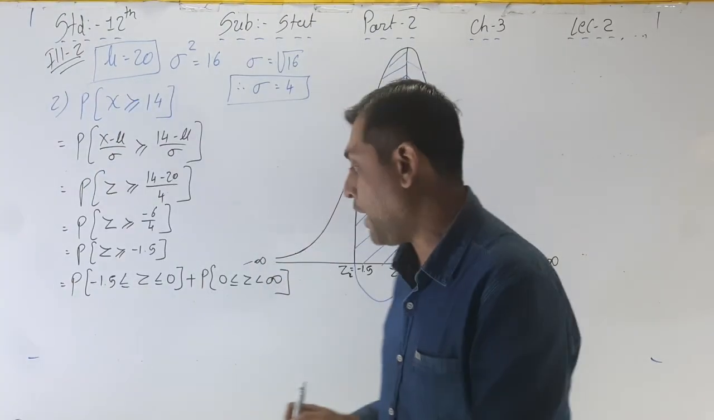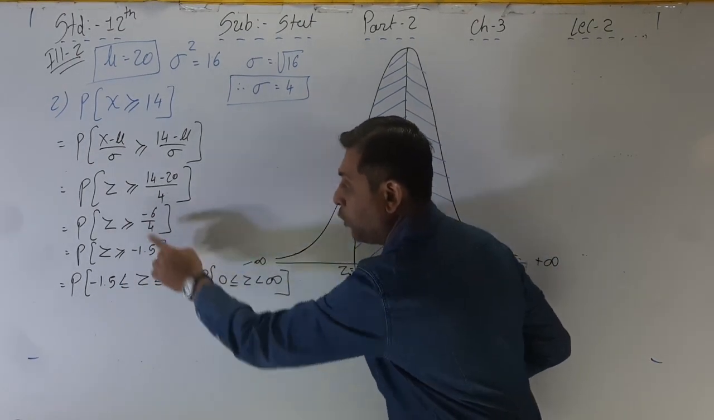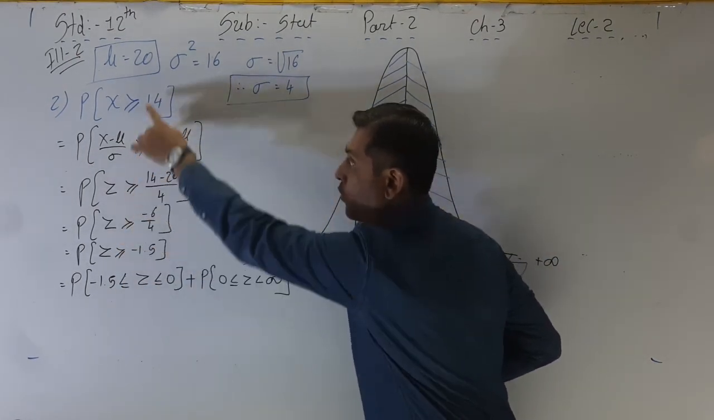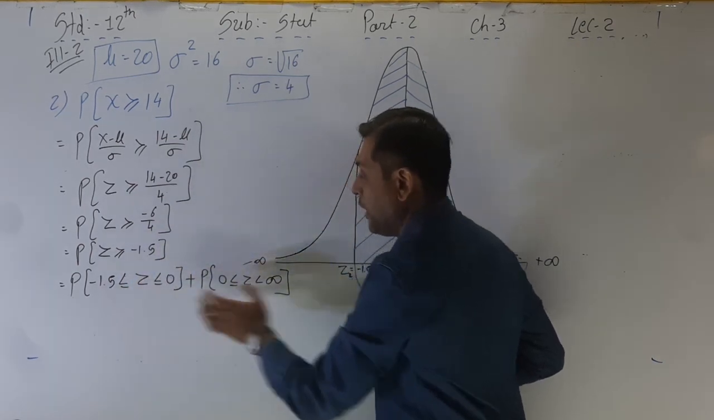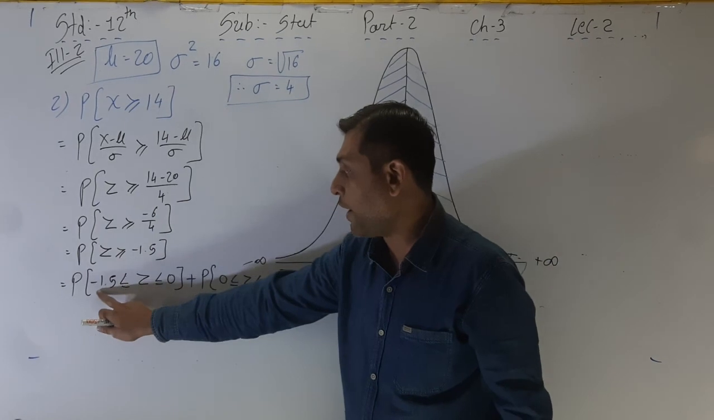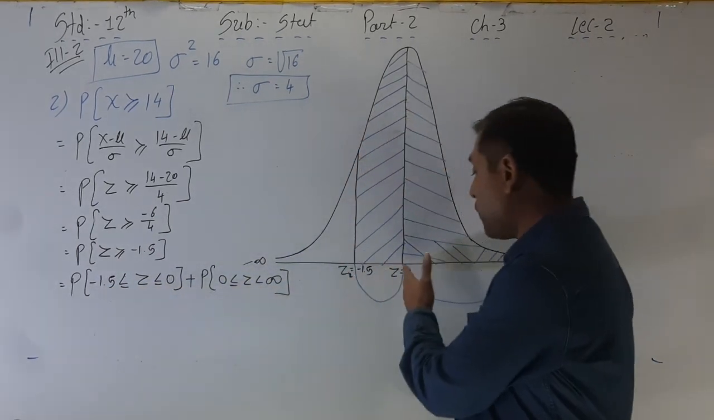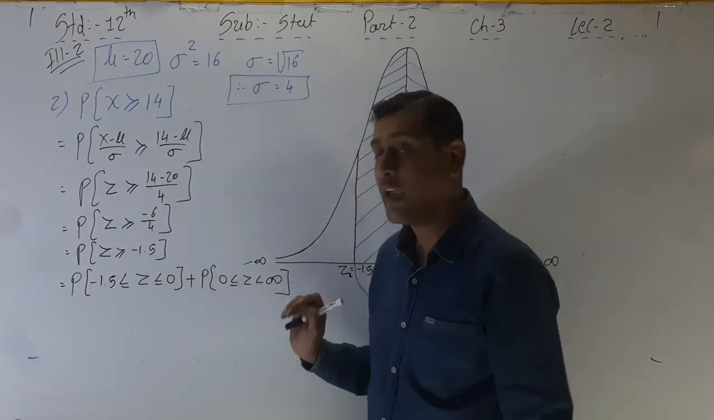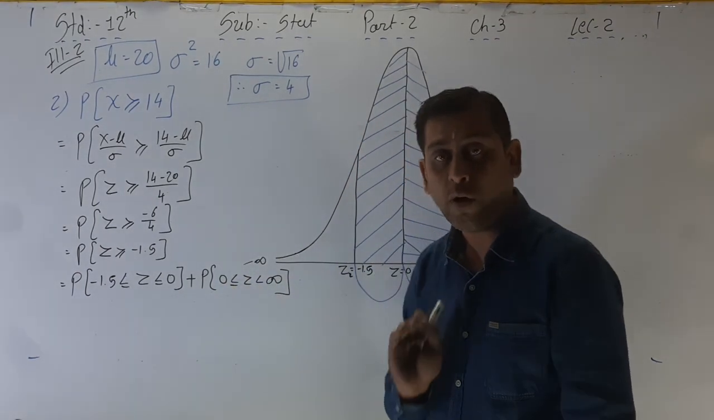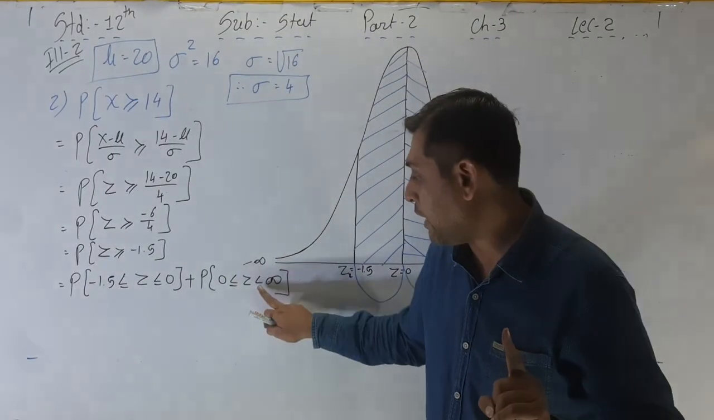See how we write it: minus 1.5 to 0. Now we have to write compulsorily, whenever we are writing out the area, minus 1.5 less than or equal to z less than or equal to 0, minus 1.5 to 0, then 0 to positive infinity, and here not equal to, only less than.